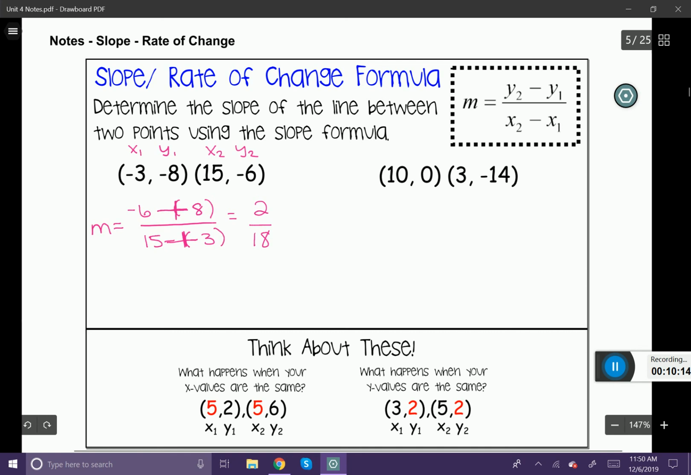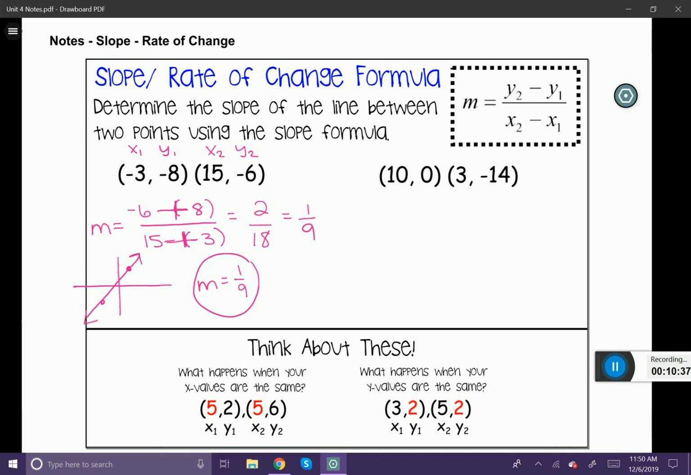2/18 is unsimplified, so we have to simplify it to 1/9. The slope of this line is 1/9. Now, what does that mean? These 2 points lie on a line. I'm just going to draw a random line. These are 2 points that are on that line, and we just found the slope of the line given those 2 points. Okay, let's look at this next example.